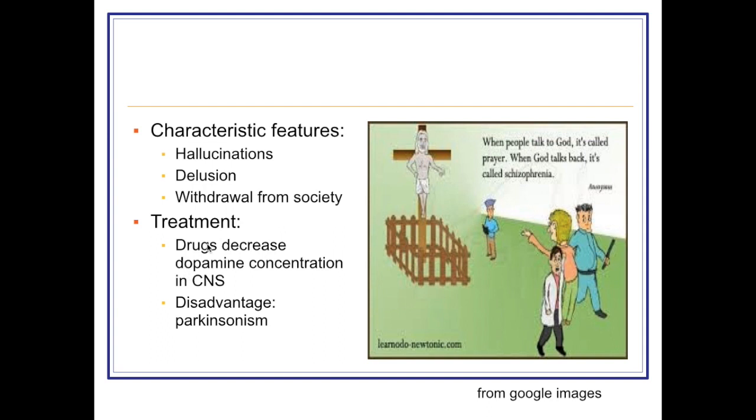Treatment, as we have discussed: the drugs given decrease the dopamine concentration, but the disadvantage is these drugs may precipitate the symptoms of Parkinsonism, or the patient may start developing the symptoms of Parkinsonism because dopamine concentration decreases in the nigrostriatal pathway also.